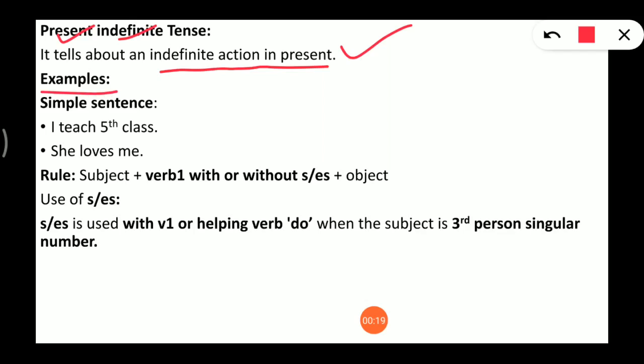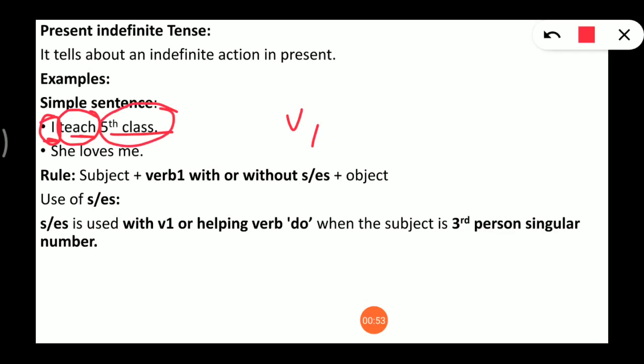Let's see some examples. First of all, simple sentence. The example of simple sentence in present indefinite tense. We know there are simple sentences, negative, interrogative and interrogative negative. One by one we'll discuss them. First example of simple sentence is: I teach fifth class. Now look here, three things are there. I, this is subject; teach, this is verb, and which form of verb? Verb 1. And fifth class, this is object here.